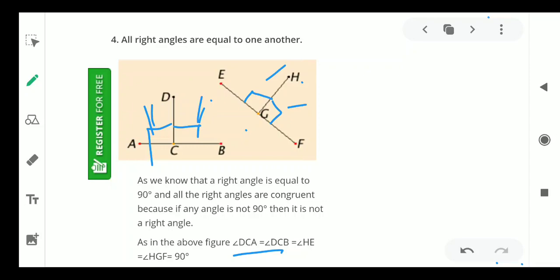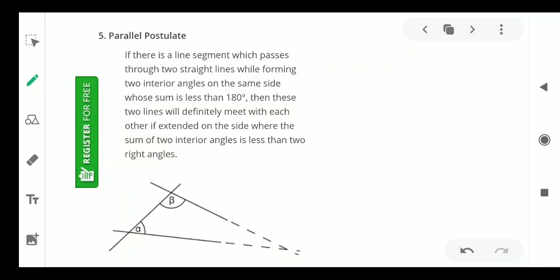Now let us see the fifth postulate. This is a very important postulate. If there is a line segment that falls across two straight lines, forming two interior angles, for example, if you draw two lines like this, these two lines form one angle here and one angle here. These are called interior angles, on the same side of this line.